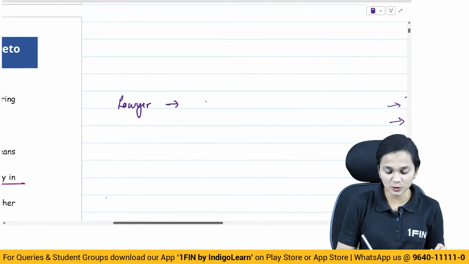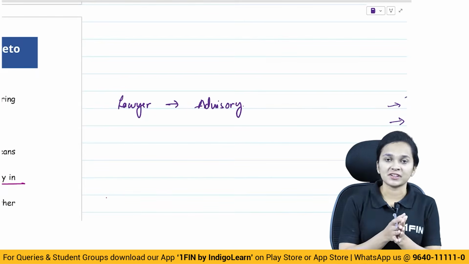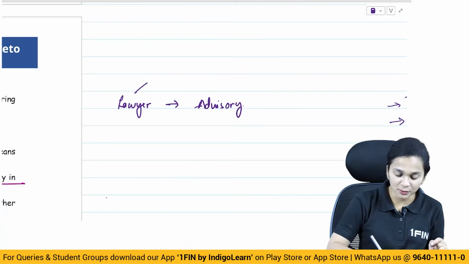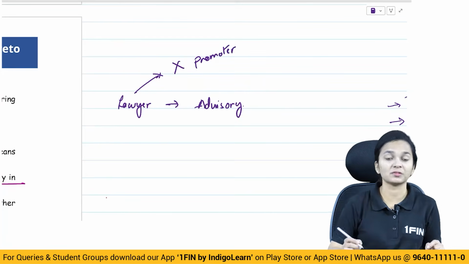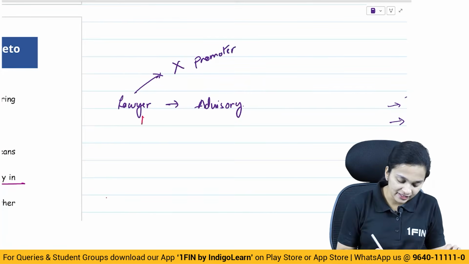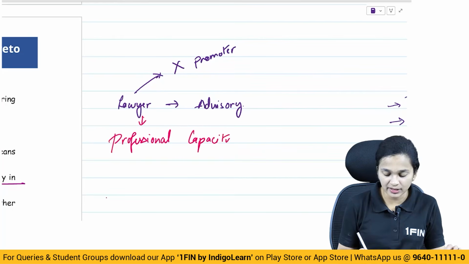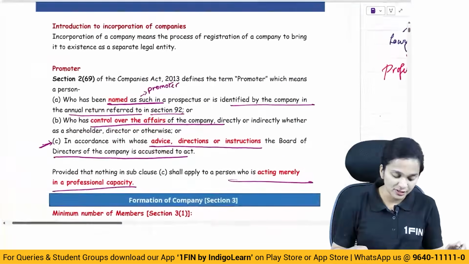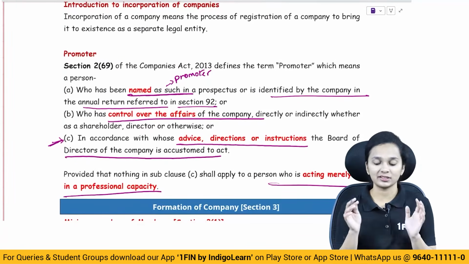Now a lawyer is a person who is providing advisory services to the company. If a lawyer gives advice and the board of directors follows the lawyer's advice, the lawyer will not become the promoter of the company. The lawyer is acting here in his professional capacity. When a person is acting in his professional capacity, he cannot be termed a promoter of the company. So the definition of promoter excludes the person who is acting in his professional capacity.